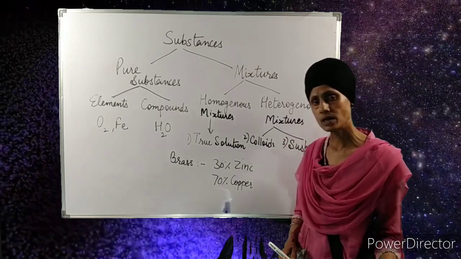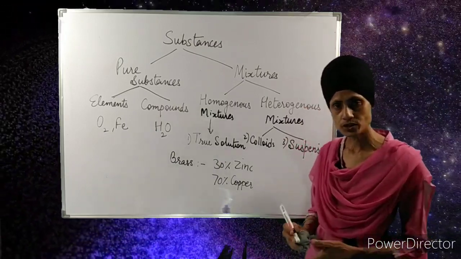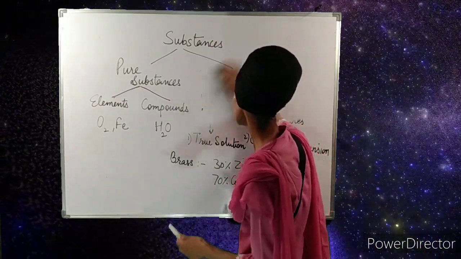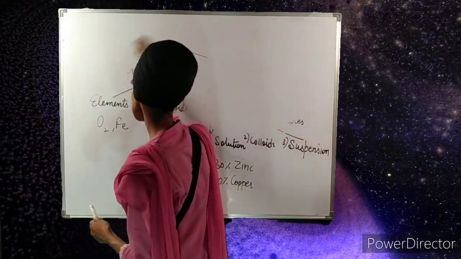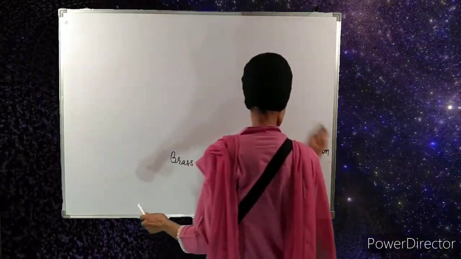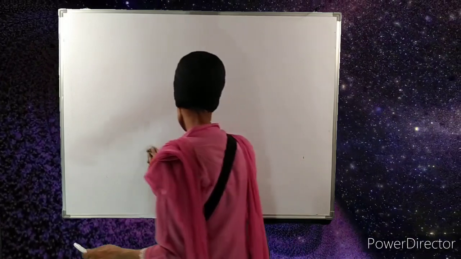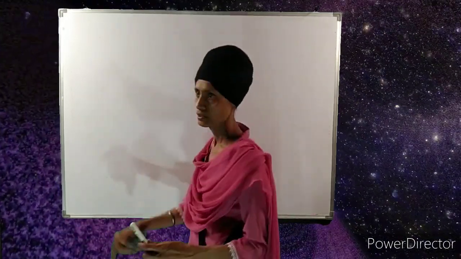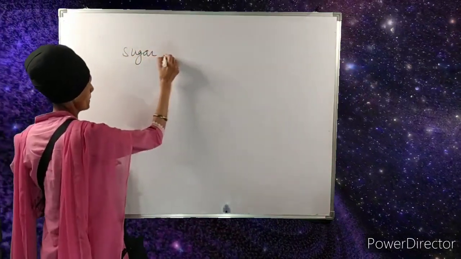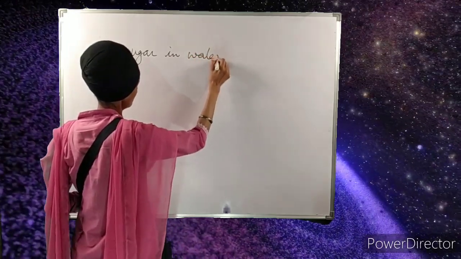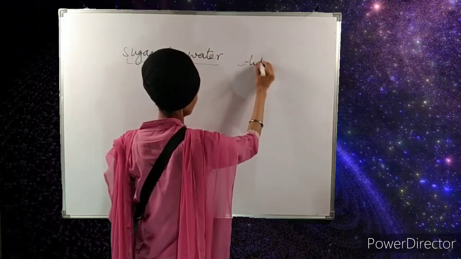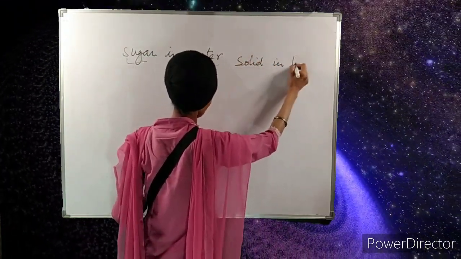We can take the example of sugar solution and salt solution, which are mixtures of solid in liquid. You know that sugar is a solid, and salt is also a solid. When dissolved in water, they become a true solution, and the type will be solid in liquid. Sugar in water is a true solution example. This is a solid, this is a liquid.